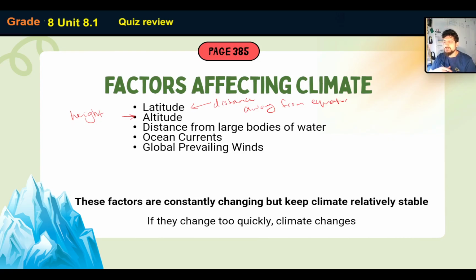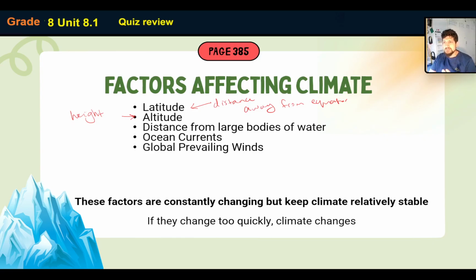What about ocean currents? If we have cold ocean currents, then they carry cold winds, and if you have hot ocean currents, then they transfer hot winds. And then global prevailing winds. If you live in a country in the path of easterlies, westerlies, trade winds, or any of those winds, then they carry whatever they carry with them. If they're coming in from hot areas, they carry hot air with them, and if they're coming in from cold areas, they carry that cold snap with them.